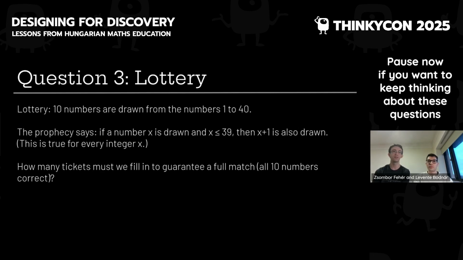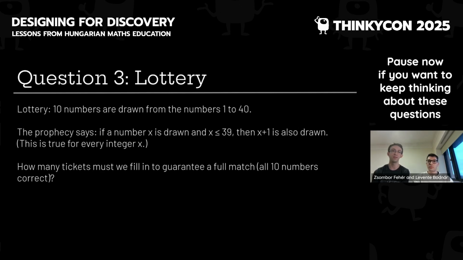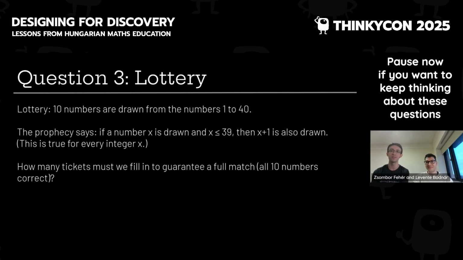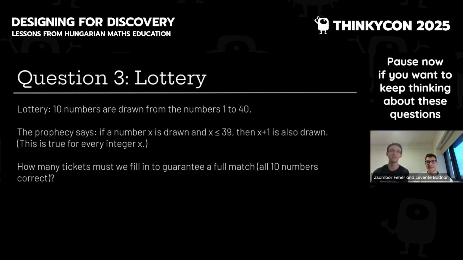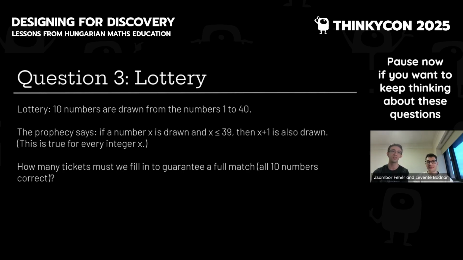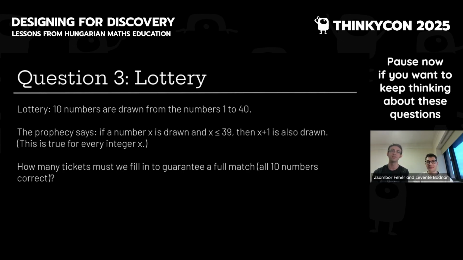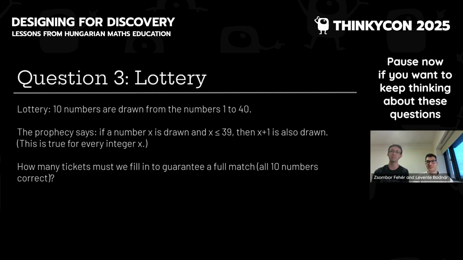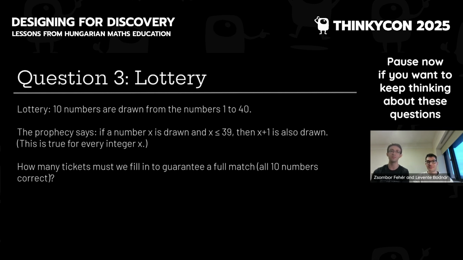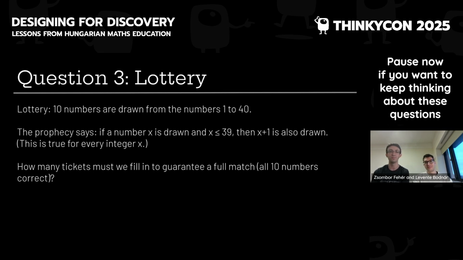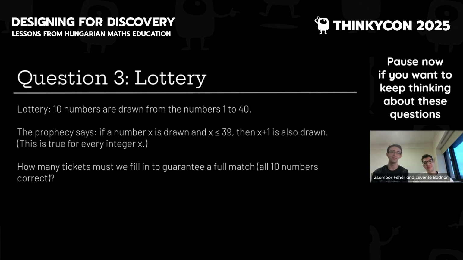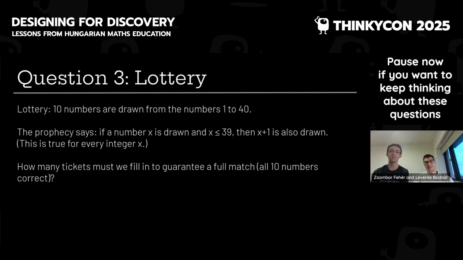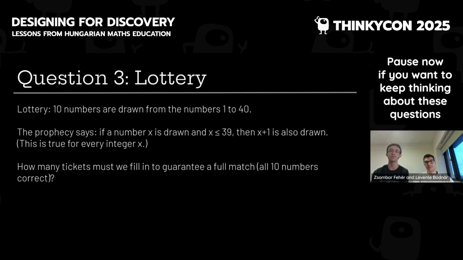Question 3, this one has a story. It's about Romeo and Juliet. Romeo really wants to marry Juliet, but Juliet is not that interested. Romeo asks for Juliet's hand every week, but she keeps saying no. After some time, Juliet finally says she'll marry him, but only if Romeo manages to win the lottery. So in this lottery, they draw 10 numbers out of 40, and to win, you have to select exactly those numbers on a lottery ticket.